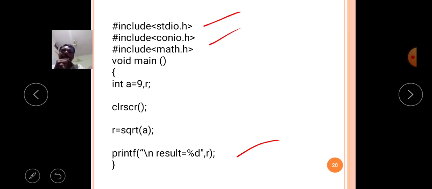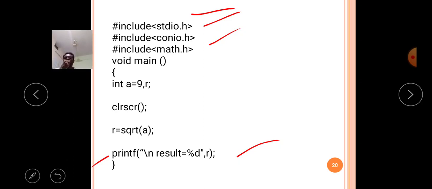The printf function is available in the standard input output header file, the stdio.h header file. So you should include that file to our source code, then only the printf statement is executed. Why? Because the printf function definition is available in the stdio.h header file.